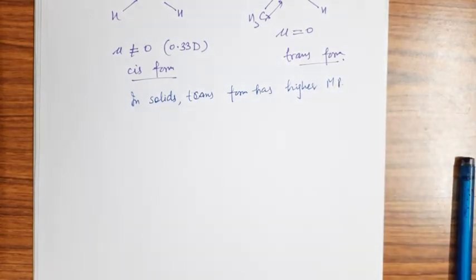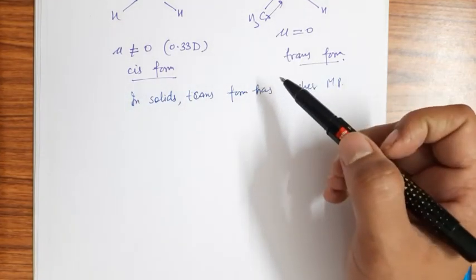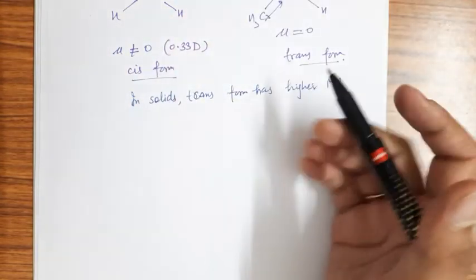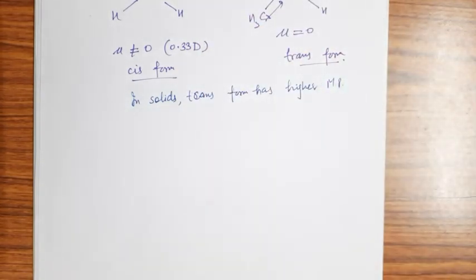The reason is that there is more symmetry in the trans form, and they have closer packing. In the trans form the molecules are more closely packed as compared to the cis form, and these are more symmetrical, right? If we cut it at this point, it will divide into two equal parts. If we cut in this form, in this form, the atoms are symmetrically arranged, right? Because of this reason, they have higher melting points.